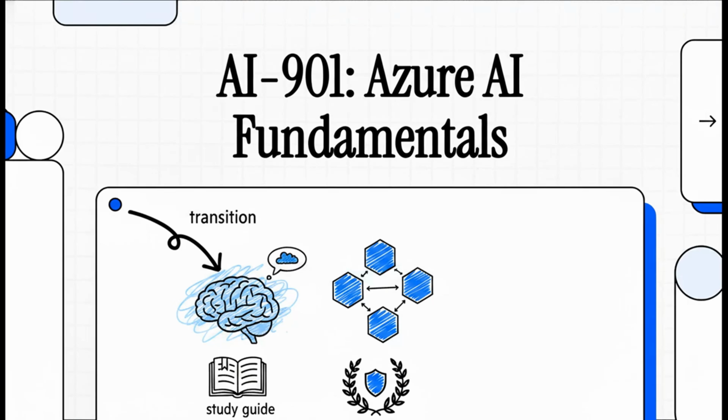Welcome to this explainer. Today we're doing a total mindset upgrade. We're taking you from a general AI enthusiast and turning you into a strategic, big picture Azure AI architect. If you're gearing up for the AI-901 beta exam, you're in exactly the right place. Let's break down the official study guide and uncover exactly what you need to know to absolutely crush this exam.